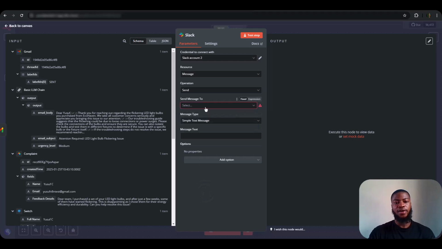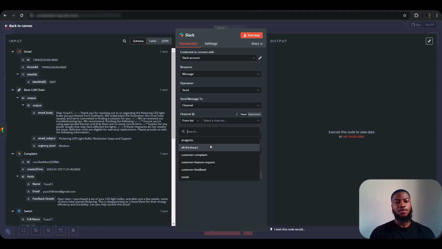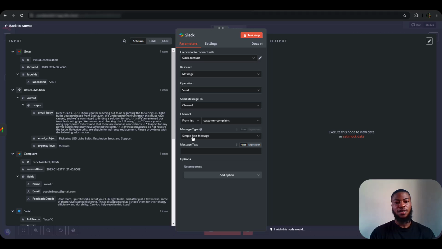For sending the message, you can either choose user or channel, but because it's a customer support team Slack channel, I'll be sending it to a channel. Since it's a complaints message, I'm going to send it to the customer complaint channel, and the message type is going to be a simple text message. For the actual message, I'm going to write the message here to notify the team on Slack. So let me go ahead and copy and paste this.